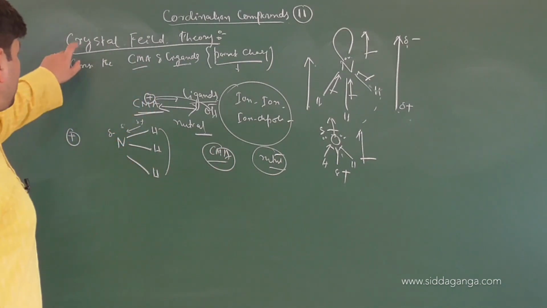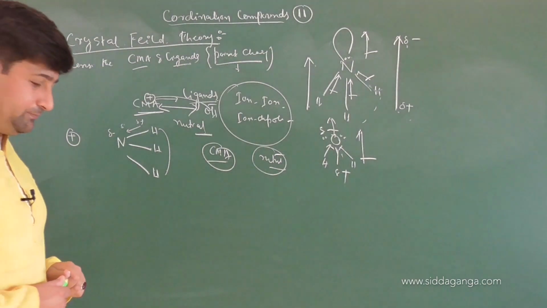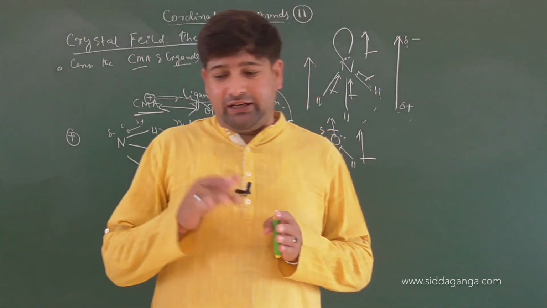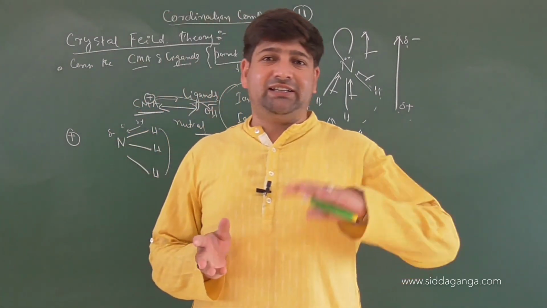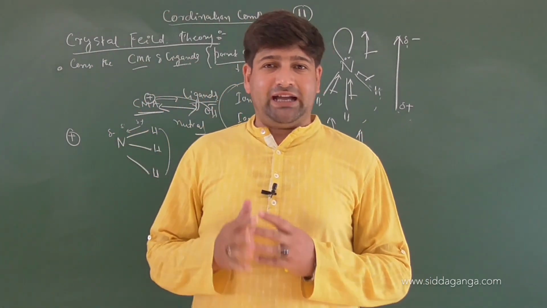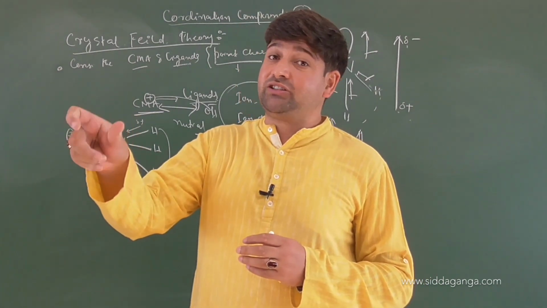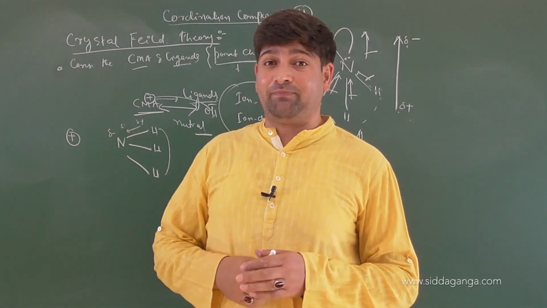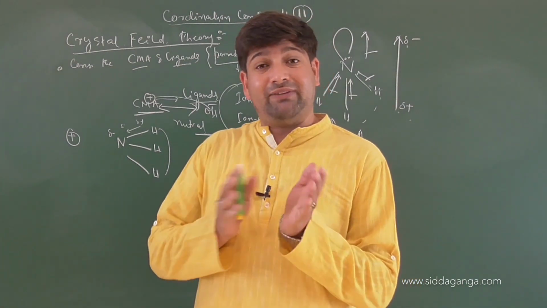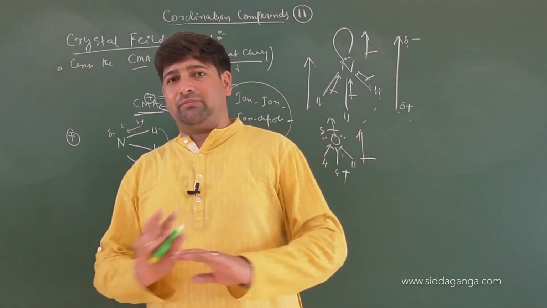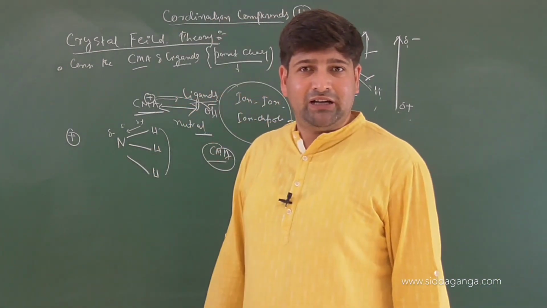One more important postulate of crystal field theory is that there is no interaction between the inner orbitals of the ligands and the inner orbitals of the metal atom. So technically, the interaction is between the lone pair of electrons, which is to be donated to the central metal atom, and the d orbitals in the valence shell. So the internal structure of both the ligands and the central metal atom does not play any part at all. Am I clear or not?